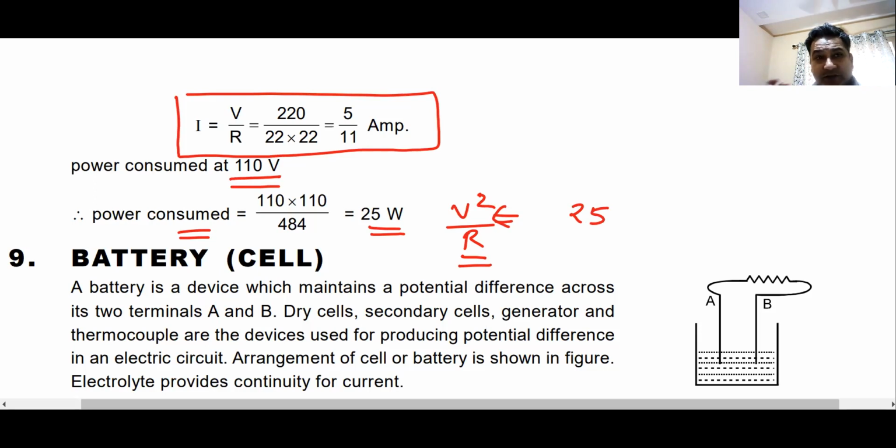There might be a question which is asked in a different way, where they have a series of bulbs, sometimes put in series, sometimes put in parallel, different power rating, different voltages. They will put it across one source of power, and then they will ask you in which case which bulb will glow more bright or which bulb will glow less bright. Then you should be able to answer it based on this concept. Do we understand this? Can I move ahead?